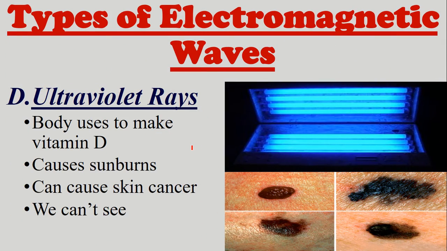The next type of electromagnetic wave is ultraviolet rays. Now, we cannot see these. These do come from the sun. We can also get them in tanning beds. Our body uses it to make vitamin D. Ultraviolet rays can cause sunburns, but most of the harmful ultraviolets from the sun are blocked by the ozone layer.